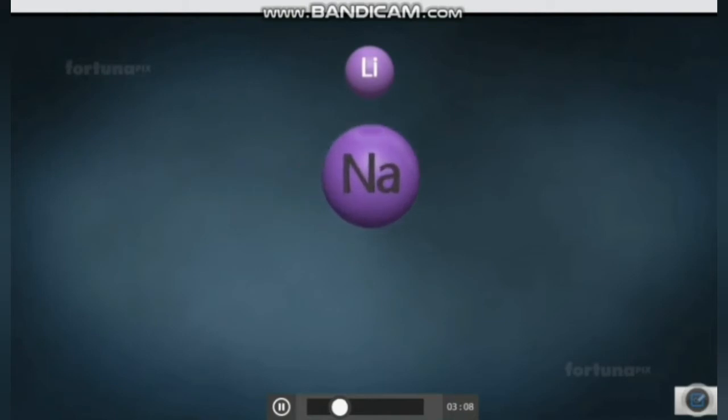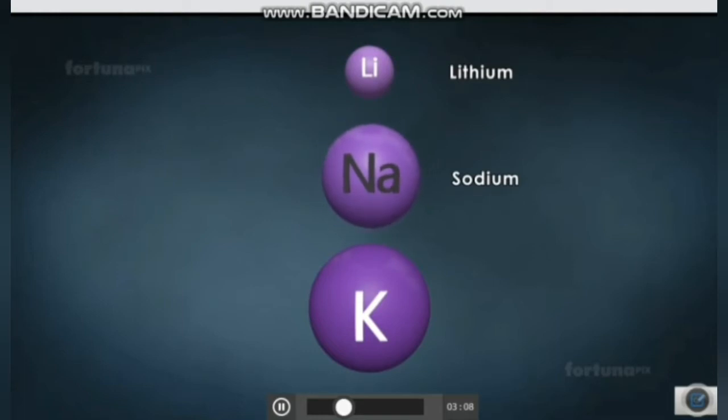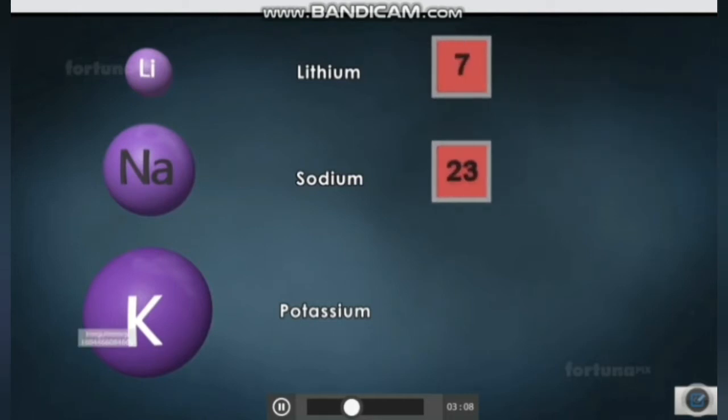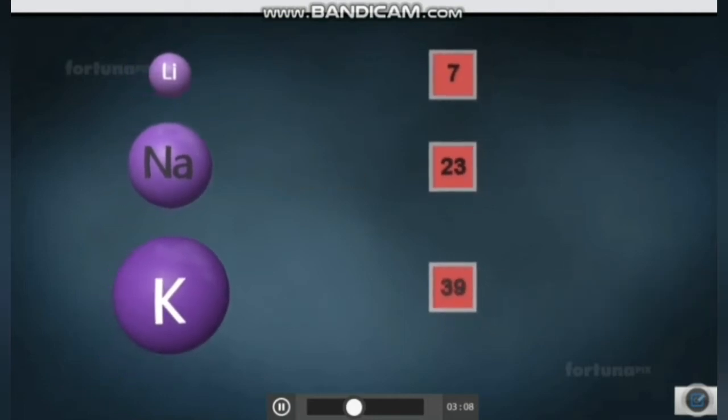To understand this law, let us consider the triad of lithium, sodium and potassium. With lithium, sodium and potassium, if their atomic masses are calculated, for lithium the atomic mass is 7, for sodium it is 23, and for potassium it is 39.